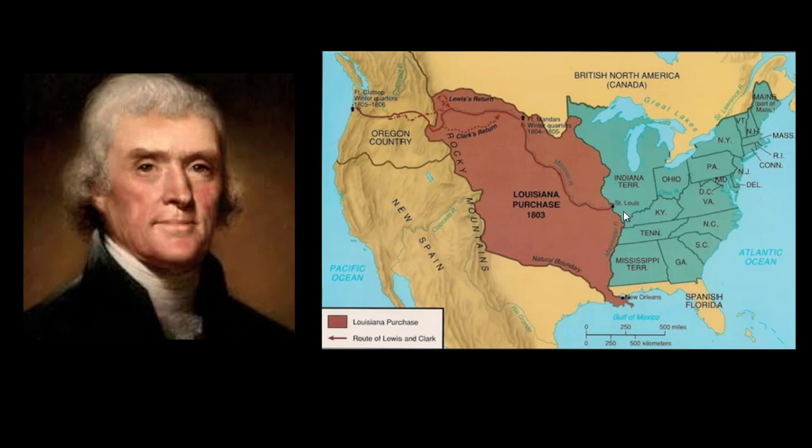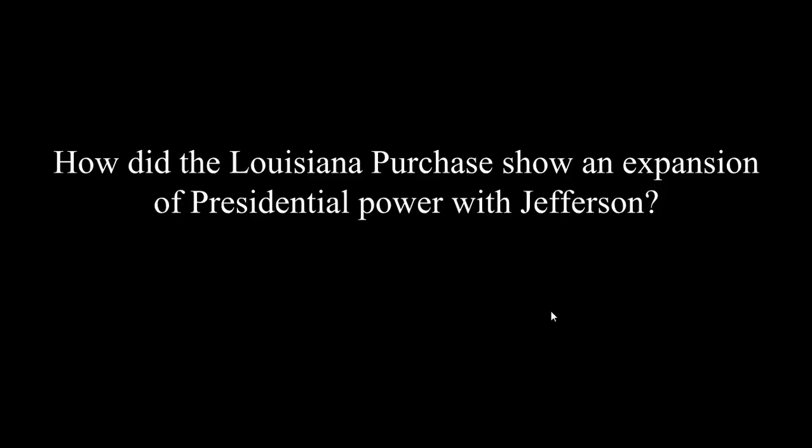The map on the right shows the route that Lewis and Clark took. They started in St. Louis and went up the Missouri River and then went all the way to the Pacific. This is a picture of Thomas Jefferson on the left.